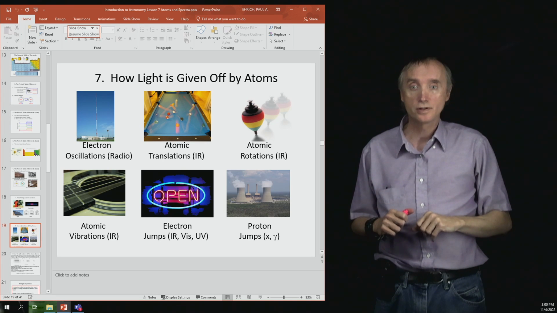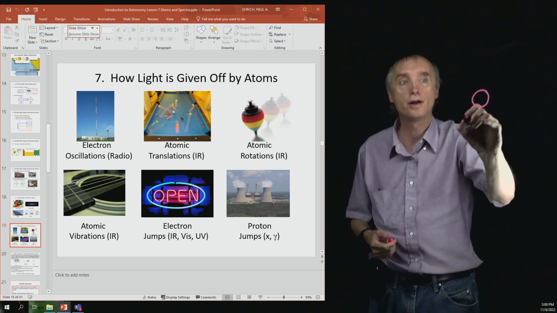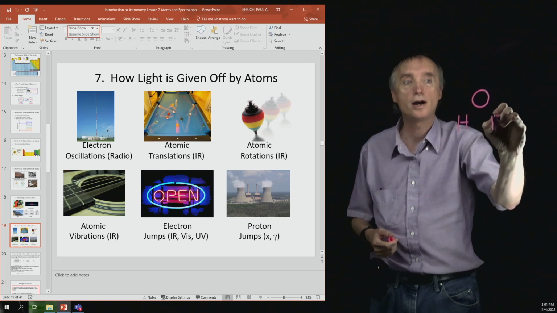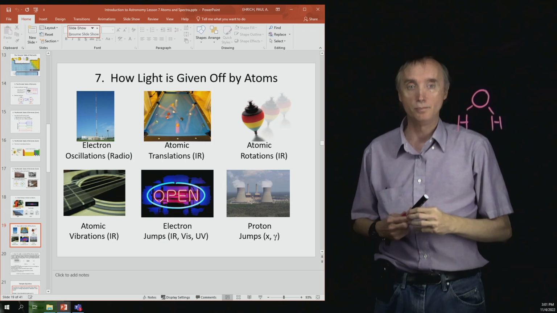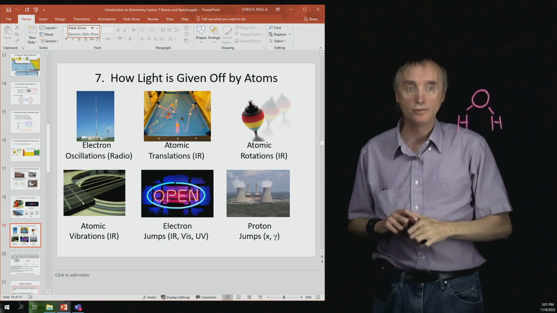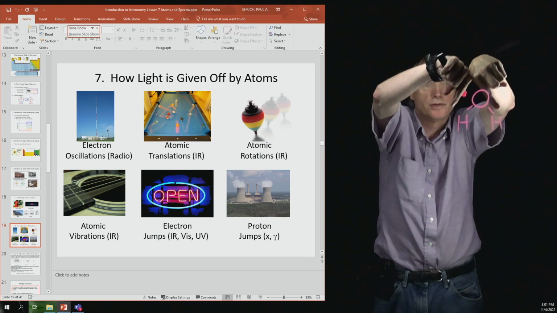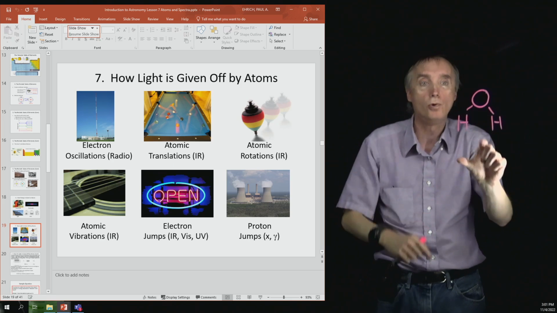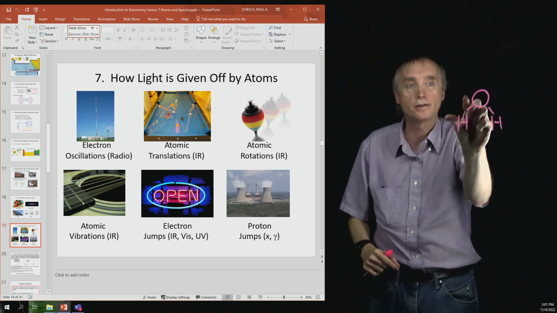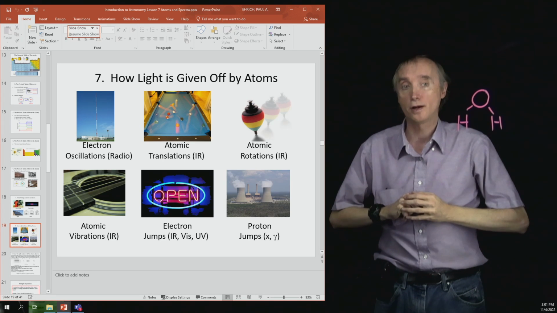Another thing is atoms can start to vibrate. An example of that might be water. Water is H2O, so it's got an oxygen and two hydrogens on like this. Later we'll talk about why it is bent like that, but for right now, we'll just say that that's water, H2O. Those two H's can vibrate like that, or like this and like this. All of those vibrations produce infrared light.